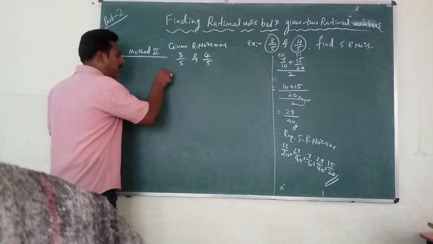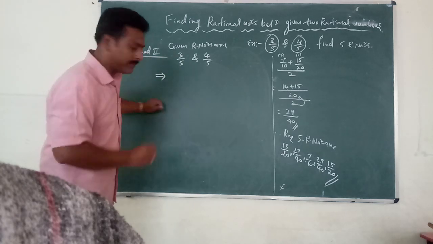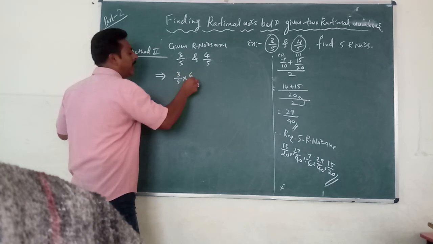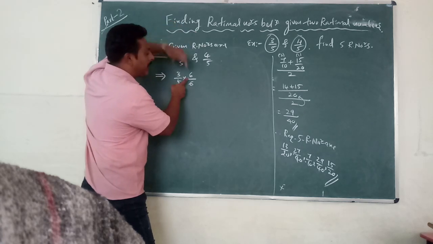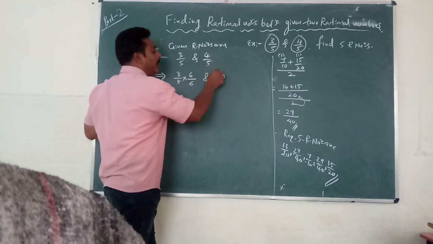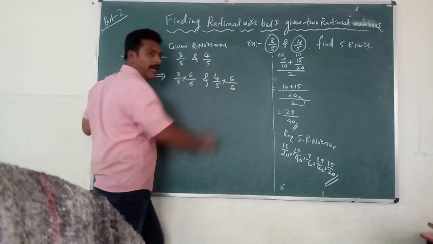Now multiply the numerator and denominator of each given rational number by 6. Then it becomes 3 by 5 into 6 by 6. I think you understood why 6? They want 5 plus 1, 6. Multiply numerator and denominator of both by the same 6 and 6, and 4 by 5 also with 6 and 6.